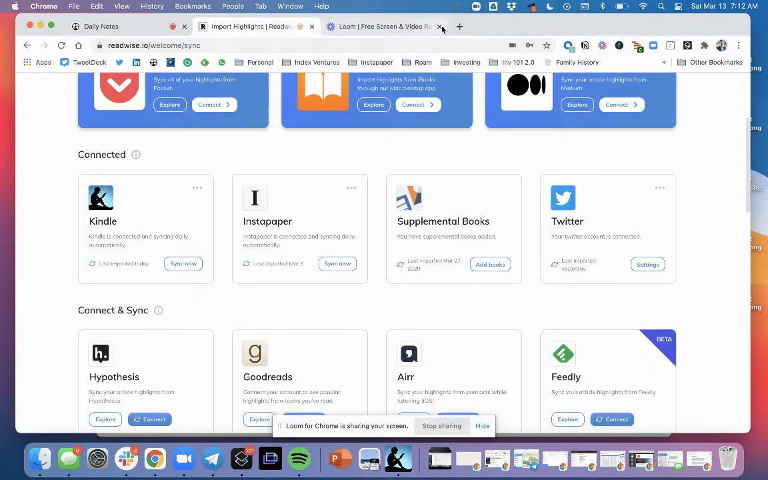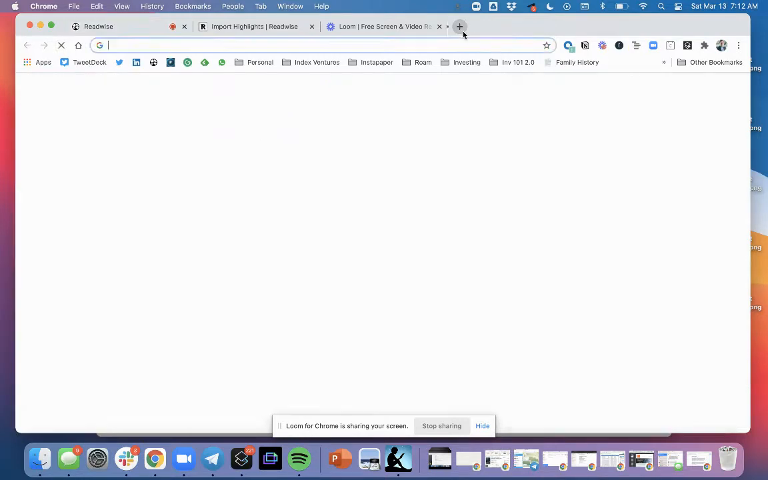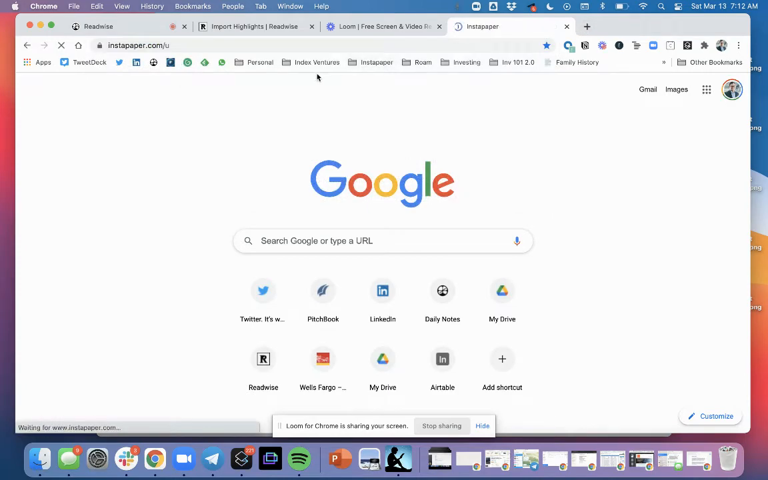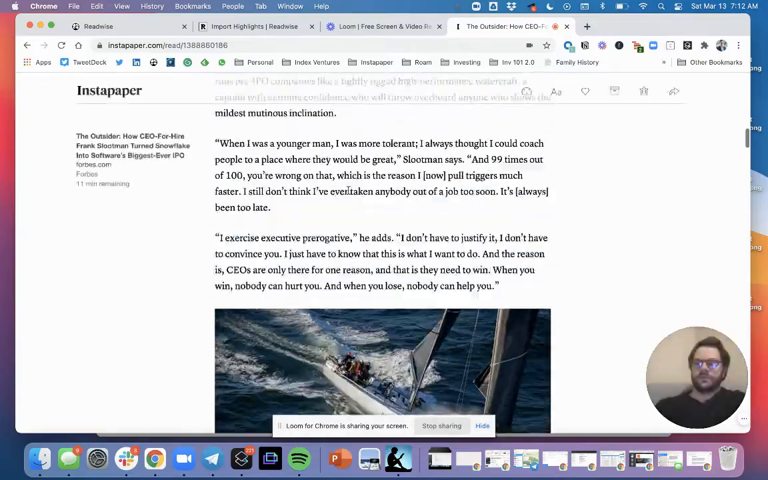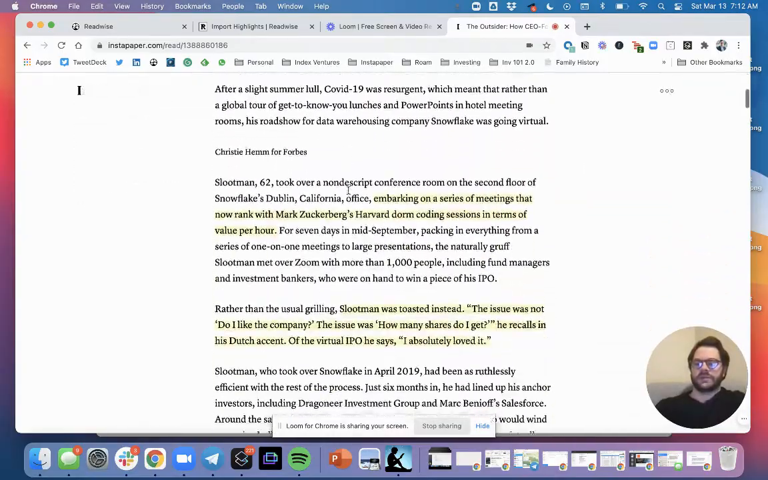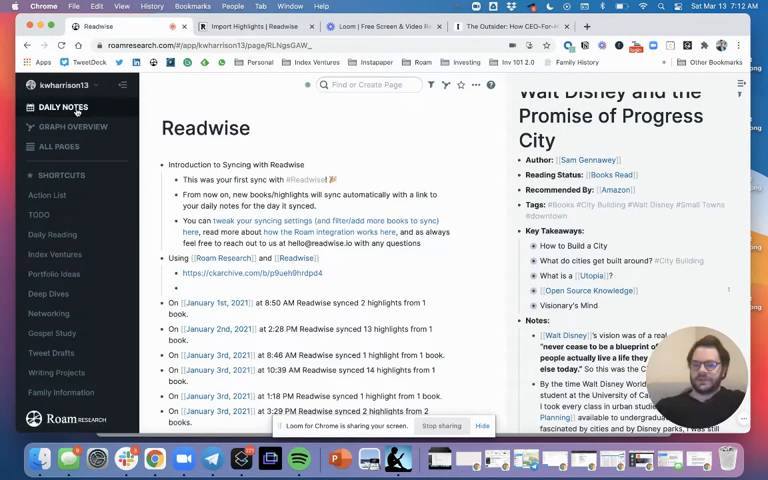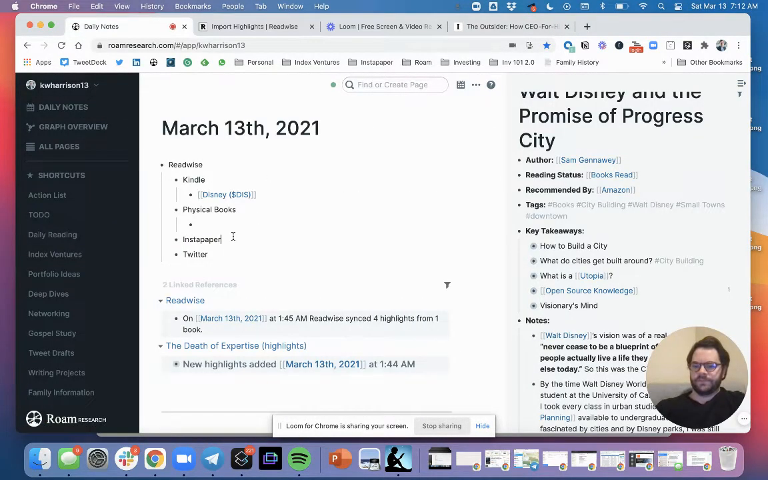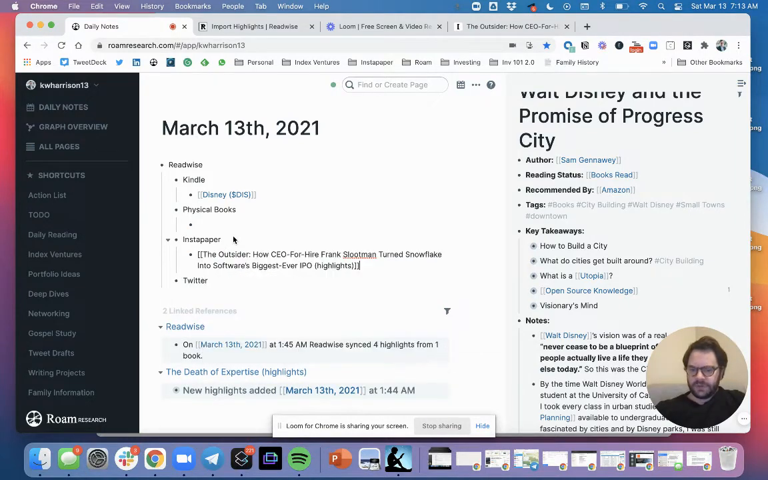Instapaper I don't use as often, but if you look in Readwise, whenever you read an Instapaper article, it pulls up here. So you've got maybe this article about Snowflake, and you've made a couple of highlights here. If I look, I think I still have this in here. Here you go. So that is a page created by Instapaper.